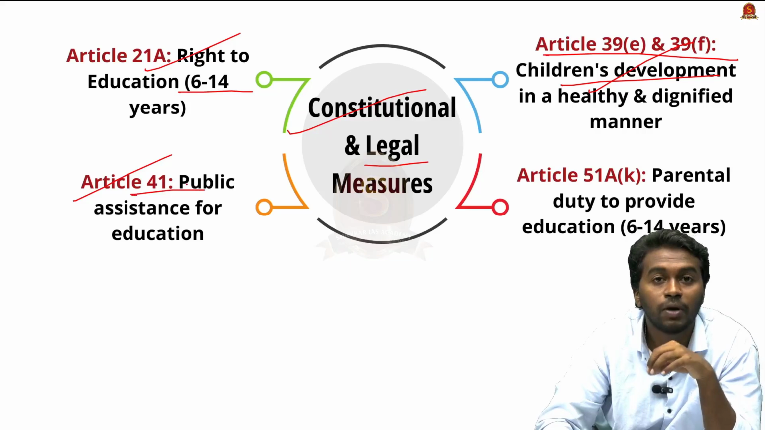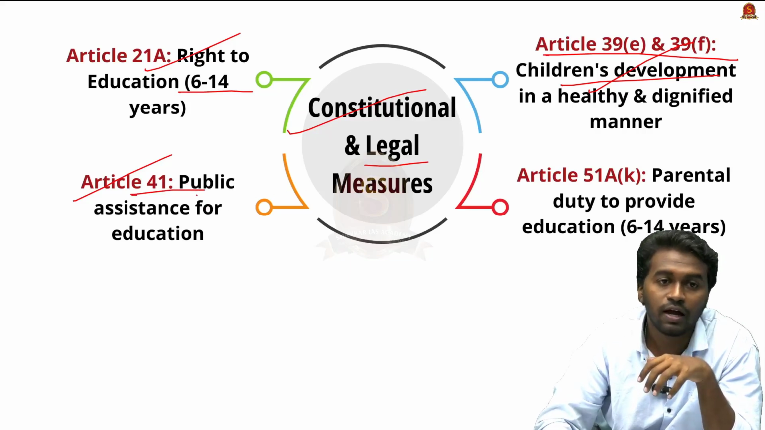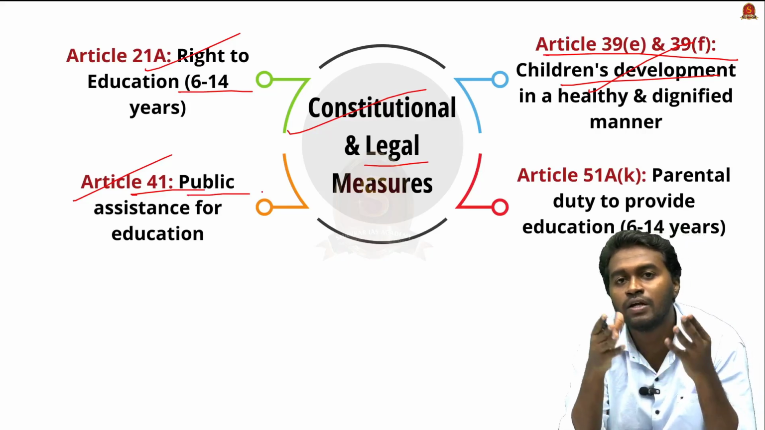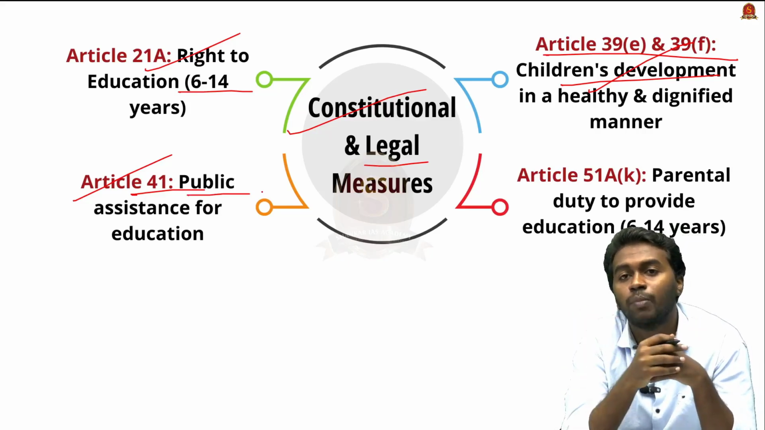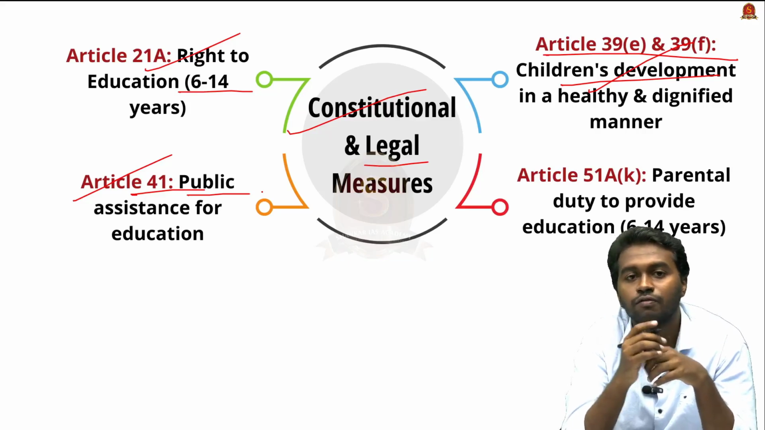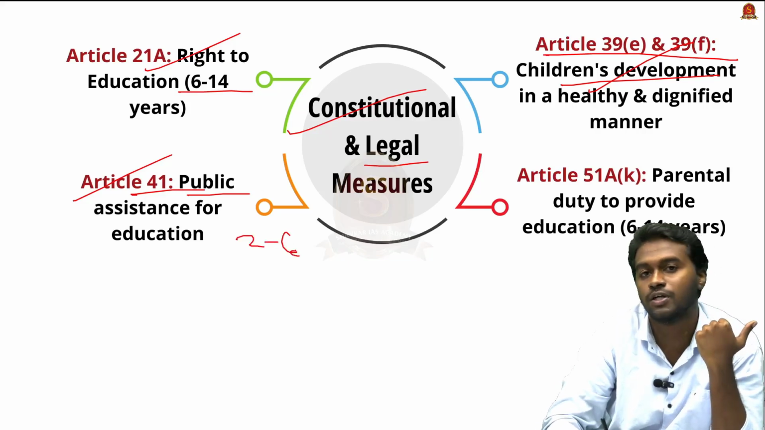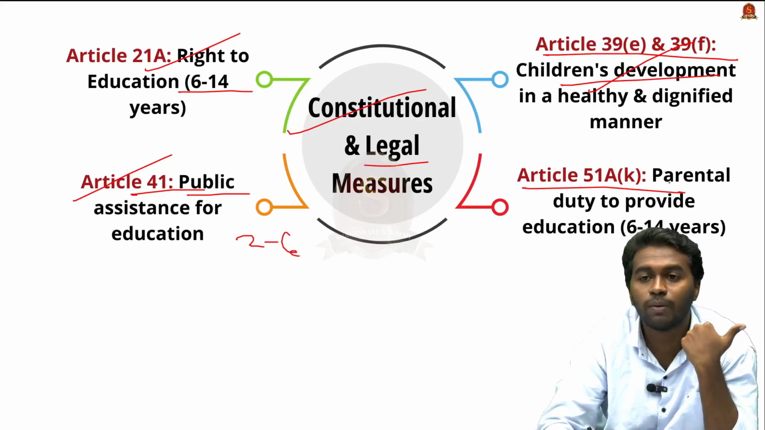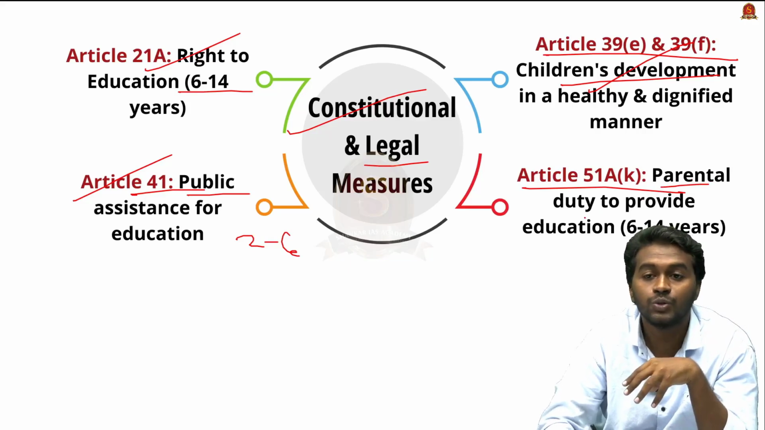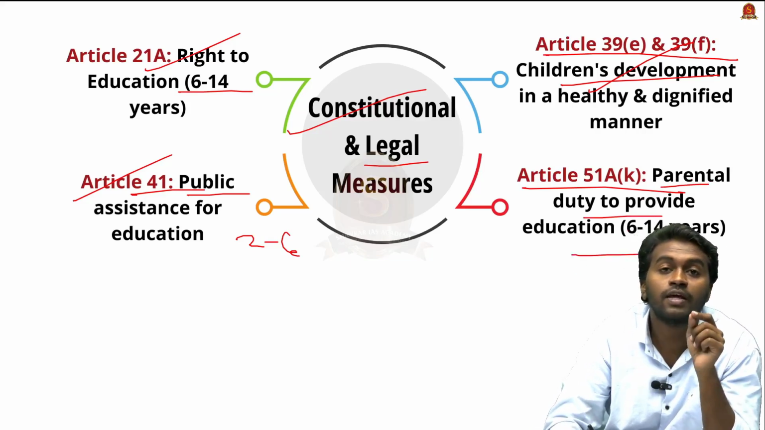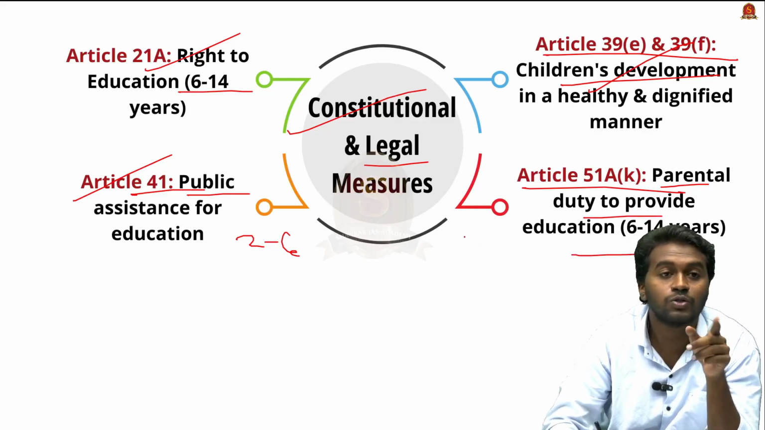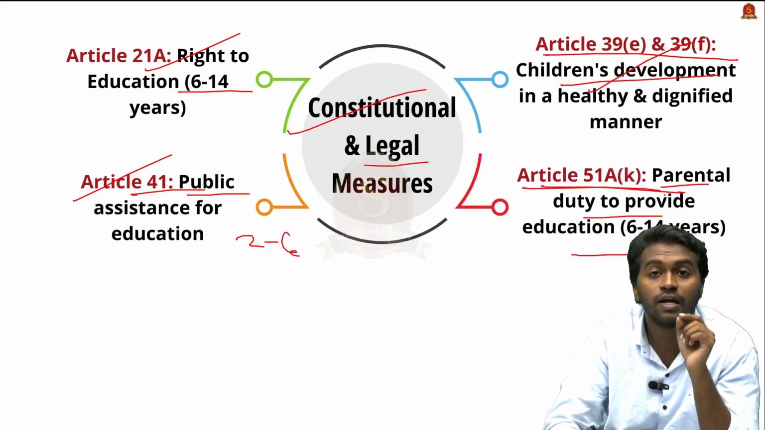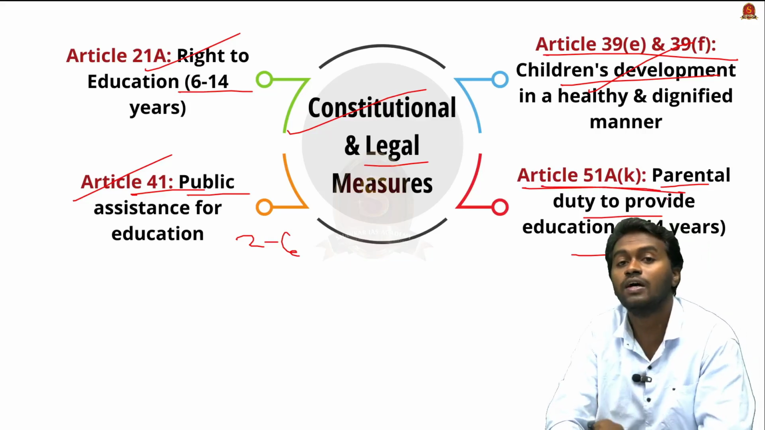It is talking about public assistance for education, and we know that under the NEP 2020, the National Education Policy 2020, the government is working to increase the public expenditure on education from 2% to 6%. And then we have Article 51A, Clause K. It is talking about the parental duty to provide education to children between the age of 6 and 14. And here Article 21A is also talking about the same, but it is emphasizing the parental duty to provide the education.